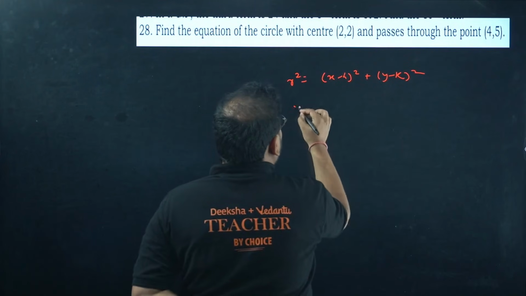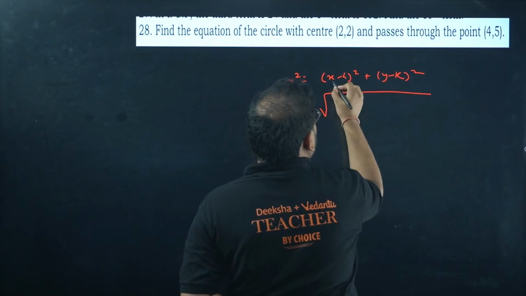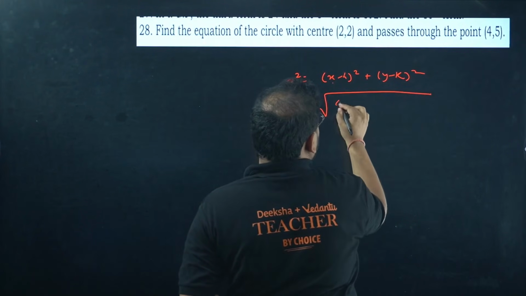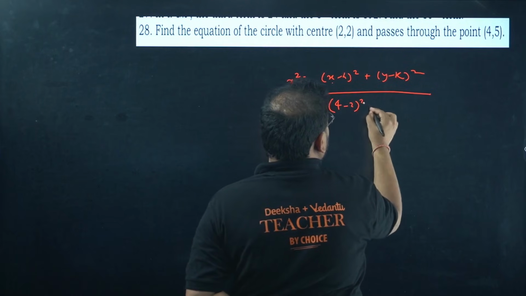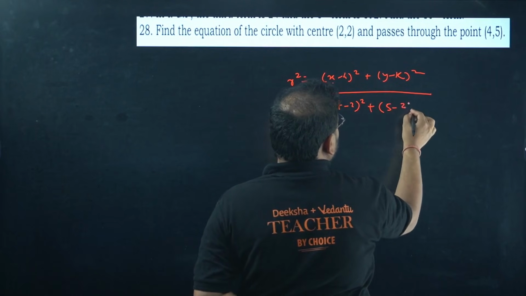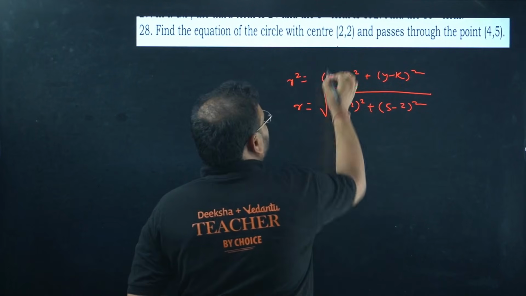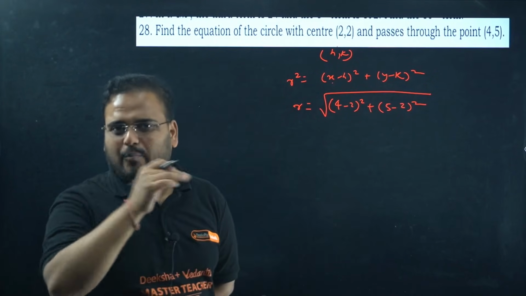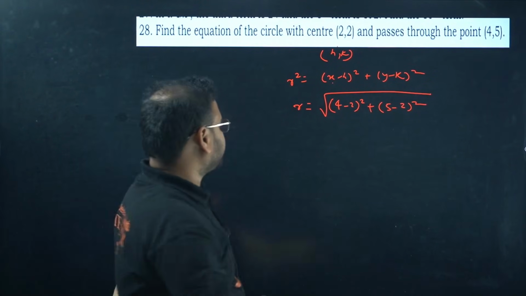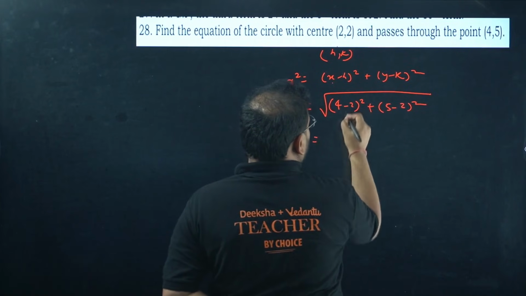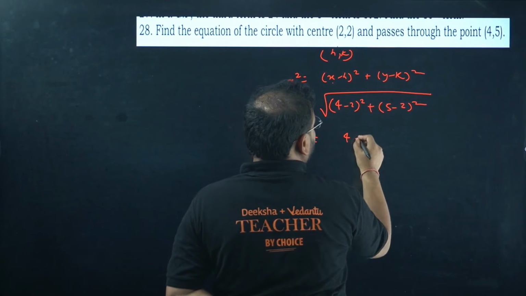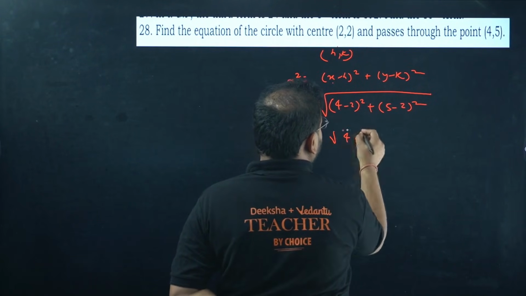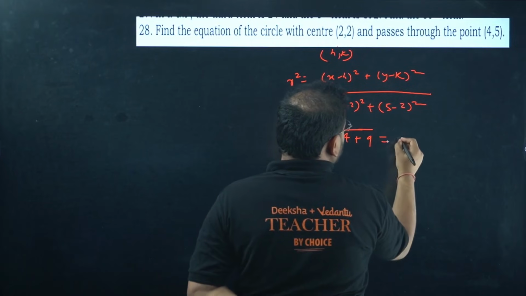It means r will be root of (4 minus 2) square and (5 minus 2) square, because this is your center, this is your h comma k, no doubt. That is x comma y, a point where it is passing through. So 4 plus 9, 13. The radius value is, sir, root 13.